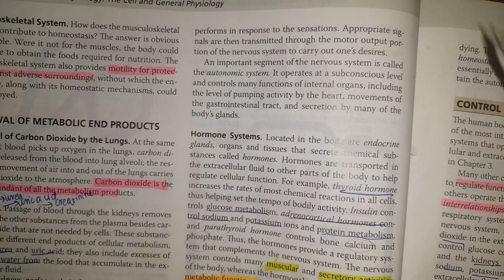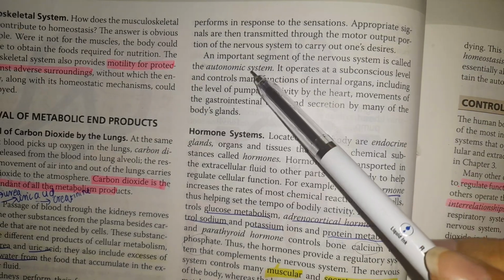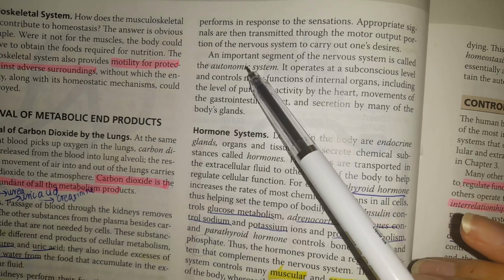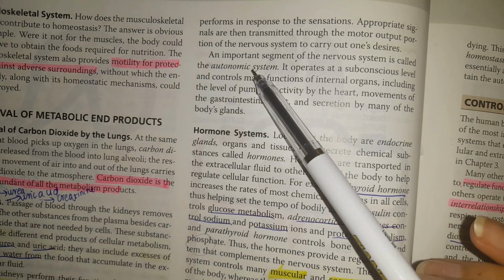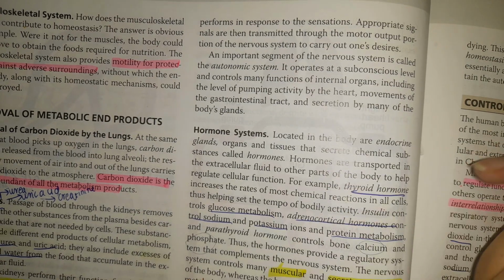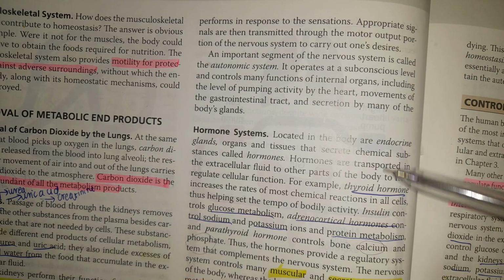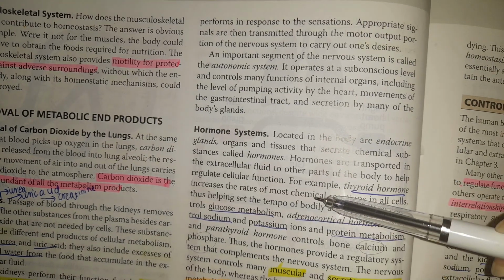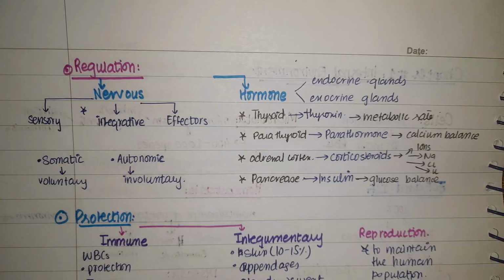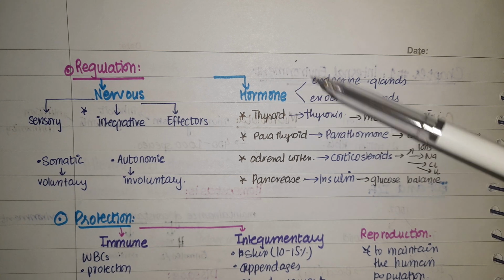And the nervous system we have is further divided into somatic and autonomic systems. The somatic controls all our voluntary actions, whereas the autonomic controls the involuntary system, and in the autonomic system we also have the fight and flight response. Now the hormonal system is actually composed of certain glands, and those glands are exocrine as well as endocrine, and these glands produce hormones, and these hormones then control different bodily functions.